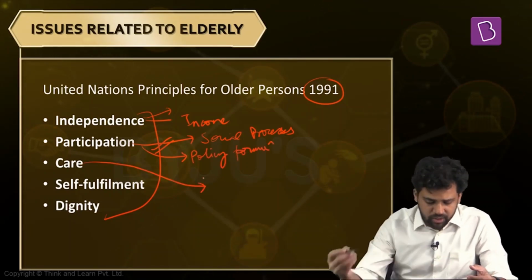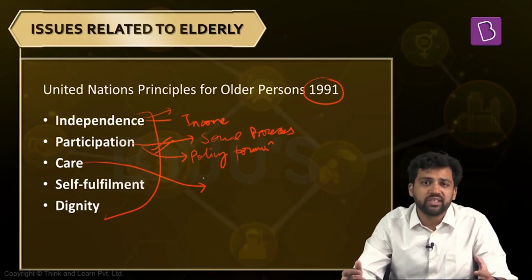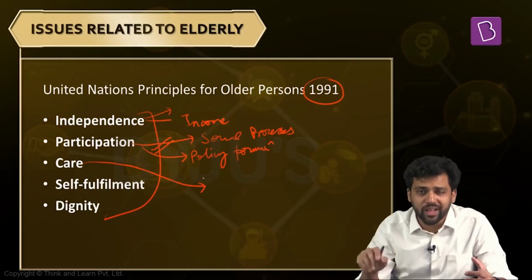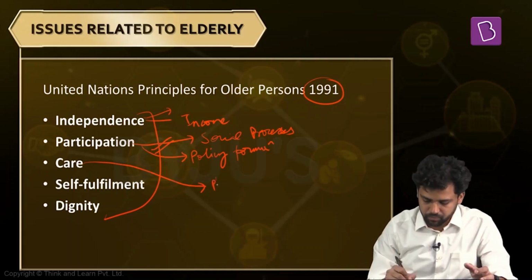Now, the next principle is that elderly people should have access to basic healthcare, and they should also have access to an optimum level of healthcare, which will ensure their physical, mental, as well as emotional well-being.